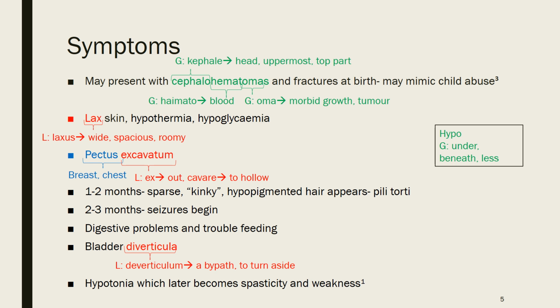So it's essentially an outpouch that occurs in the bladder that shouldn't be there. They can have hypotonia, and that later becomes spasticity and weakness. And that can be one of the first symptoms of Menkes as well, because it can affect them not meeting their milestones. So they should be able to hold their head up themselves and start to crawl and things, but they can't do that because of the muscle weakness that they have. They have really low muscle tone. That's what hypotonia means.